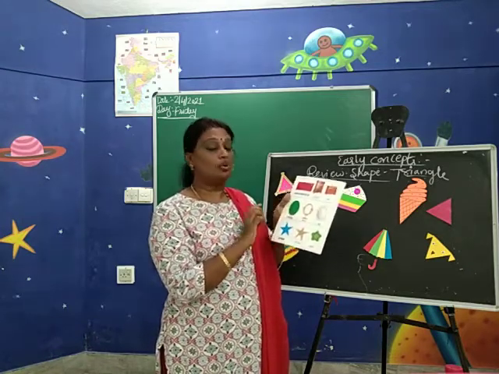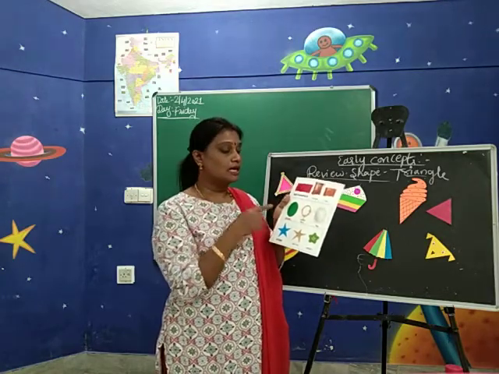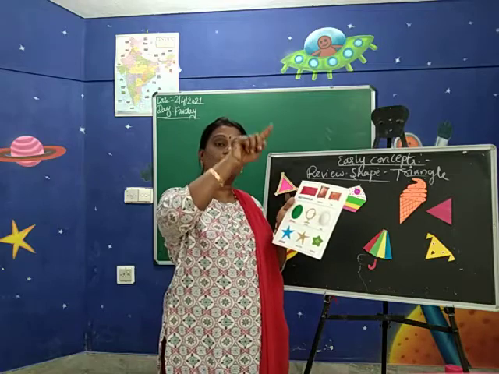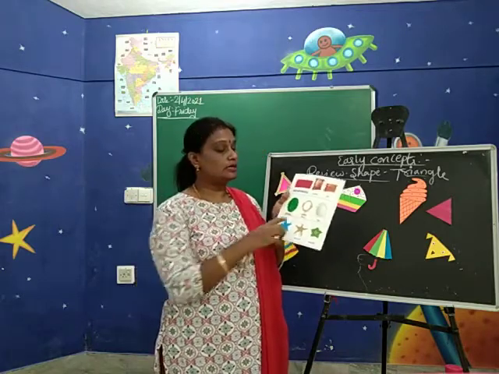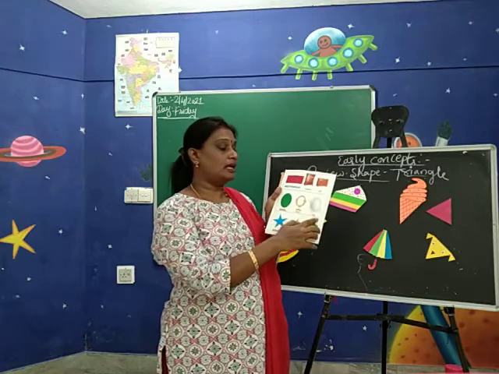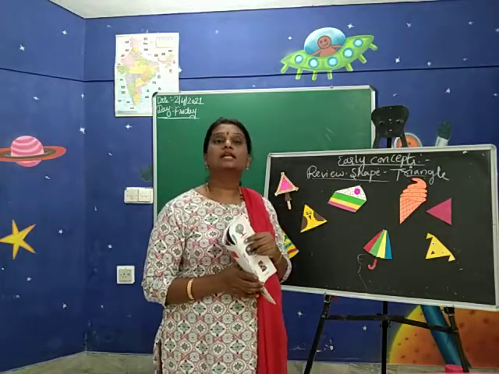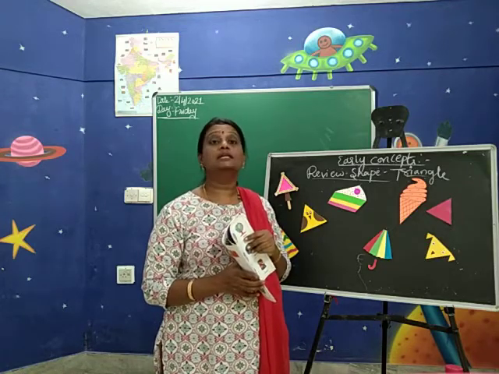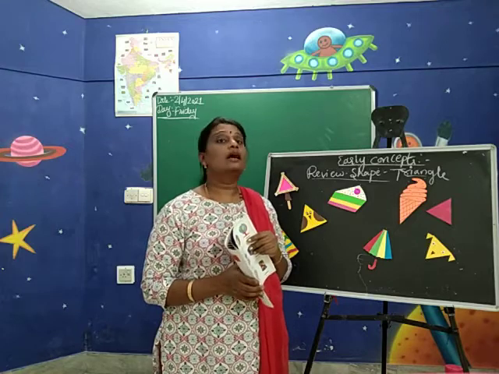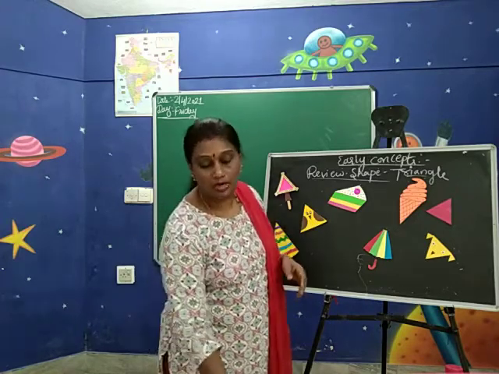Next comes the oval. Oval shape has no sides, no corners. It is in a curve shape. If you join two curve shapes, you will get an oval shape. So example for oval is mirror and egg. So which are the shapes we have revised children? Circle, triangle, square, rectangle, oval and diamond shape also we have learned. Yes, these are the shapes ma'am has revised for you.